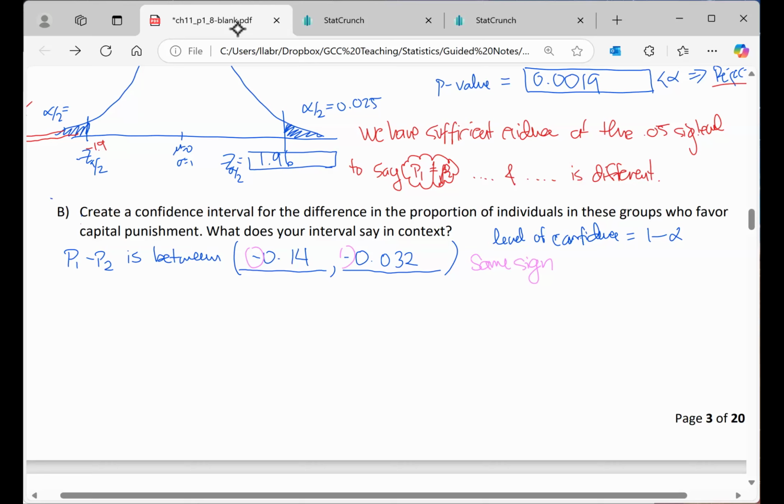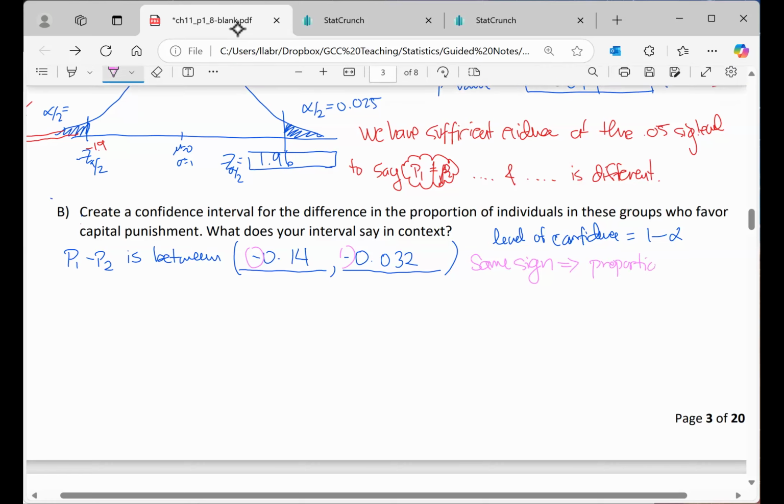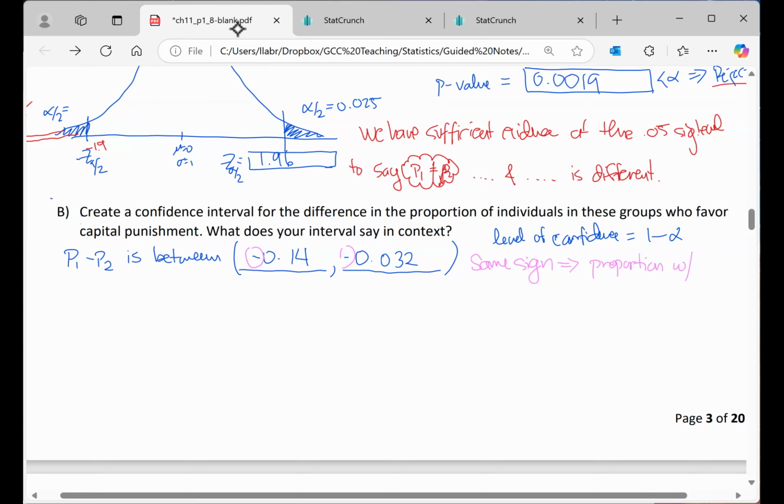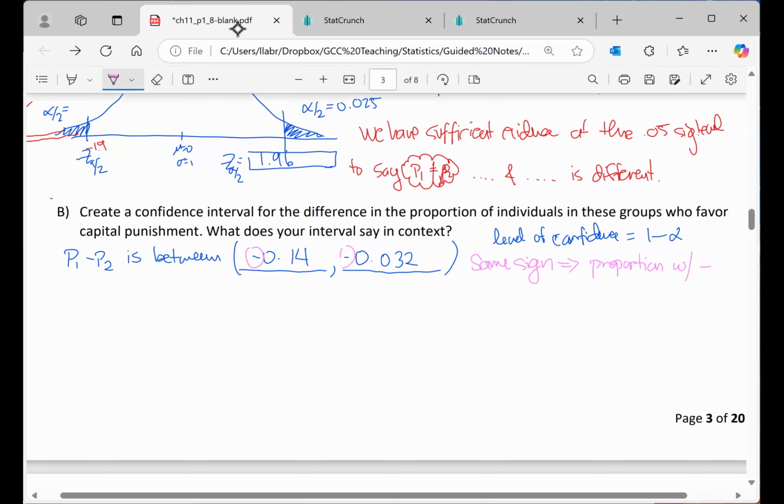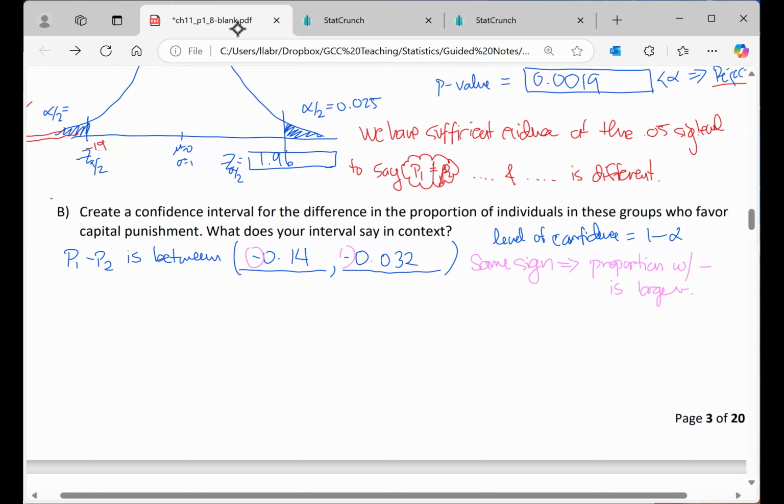So the lower limit and the upper limit have the same sign. In other words, 0 is not included, right? These are both negative. And what this says is that the proportion with that same sign is larger. The proportion that we see with the minus is larger. And what do I mean by that?